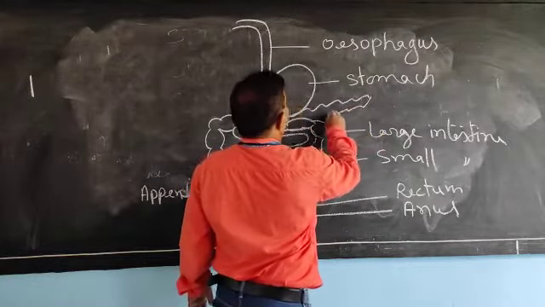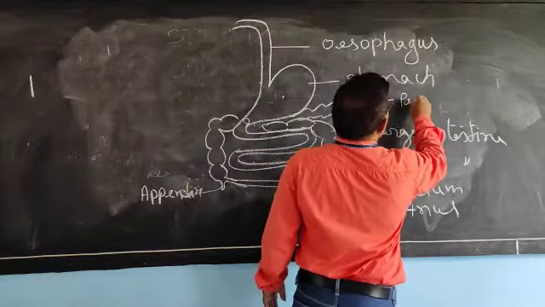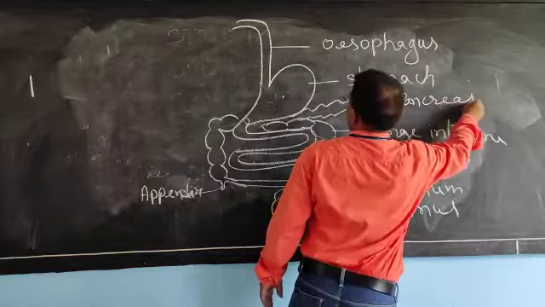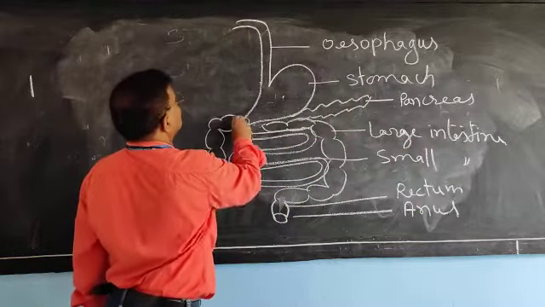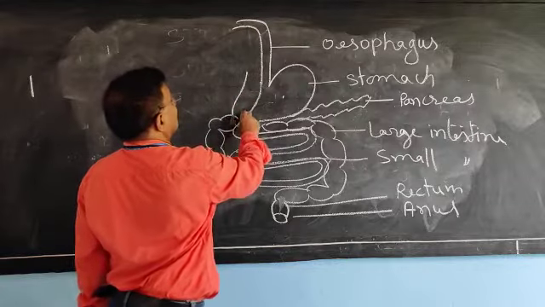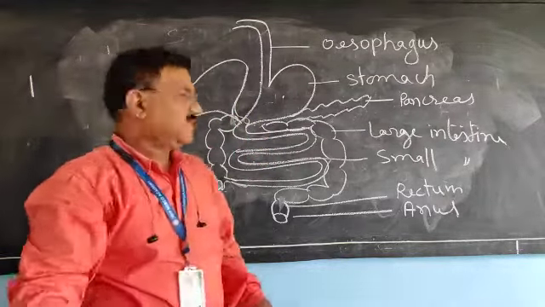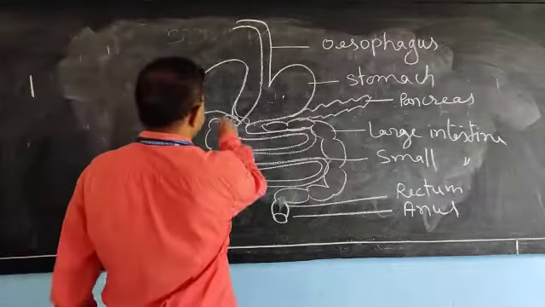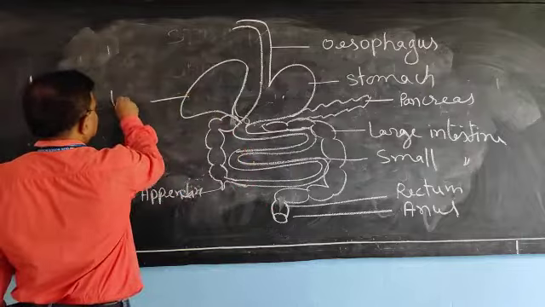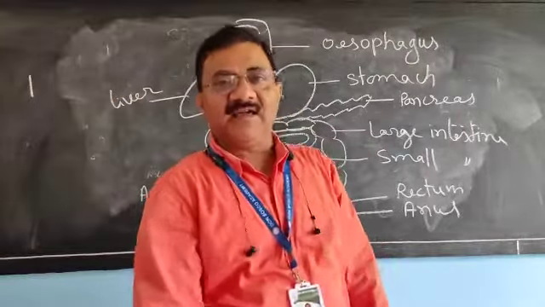Leaf form, see, this is the pancreas, and here the largest gland of our body. Which is the largest gland of our body? Liver. The liver is the largest gland of our body.